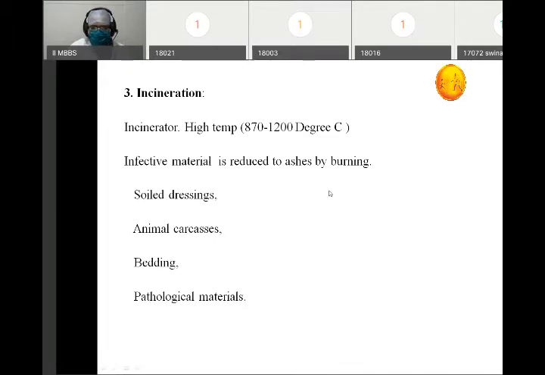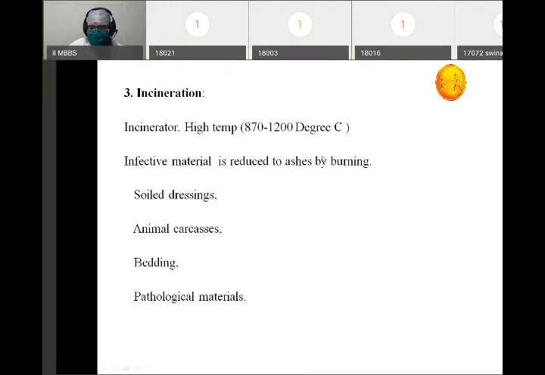What is incineration? Basically, incineration is burning at a very high temperature, using a machine called an incinerator. A very high temperature, from 870 to 1200 degrees centigrade, is achieved in an incinerator. So infective material is reduced to ashes by burning.